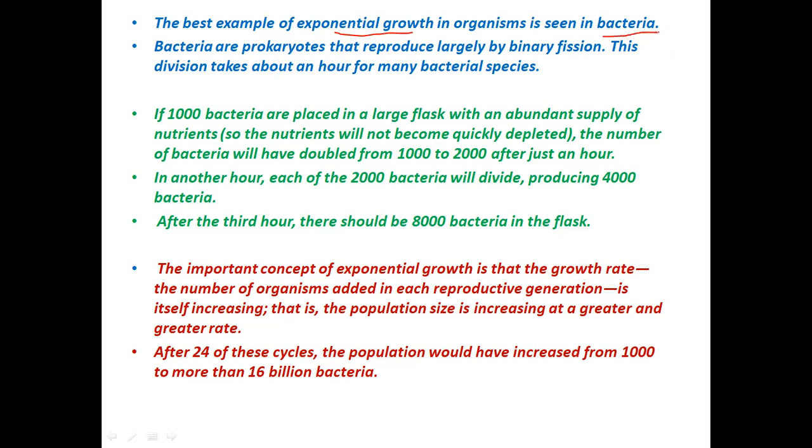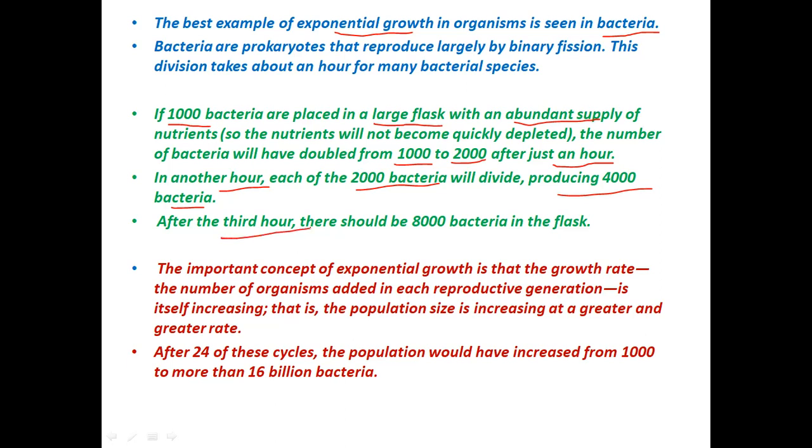Suppose we are growing bacteria in a lab, and we have 1,000 bacteria. We place them in a large flask or jar and provide them with an abundant supply of nutrients. The number of bacteria will double from 1,000 to 2,000 after an hour. In another hour, these 2,000 bacteria will divide and produce 4,000 bacteria.